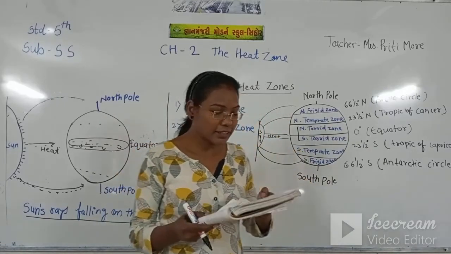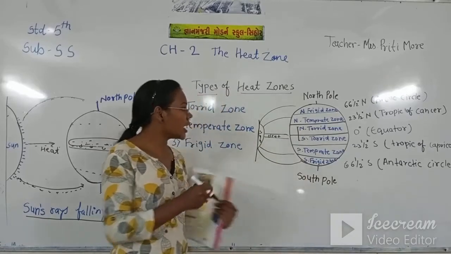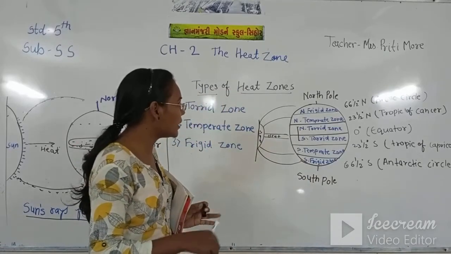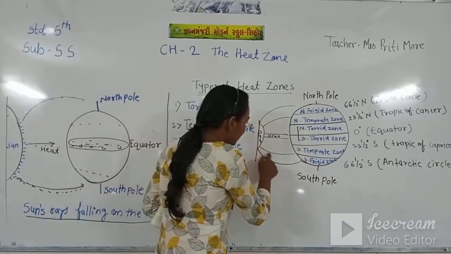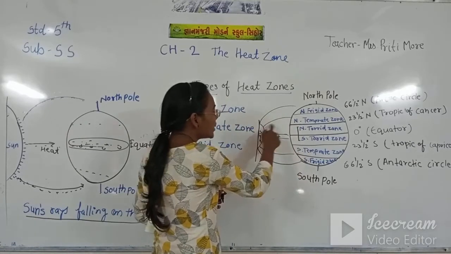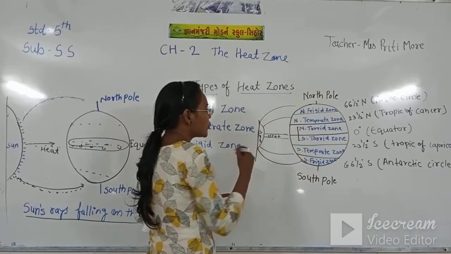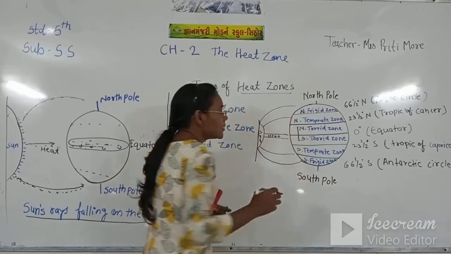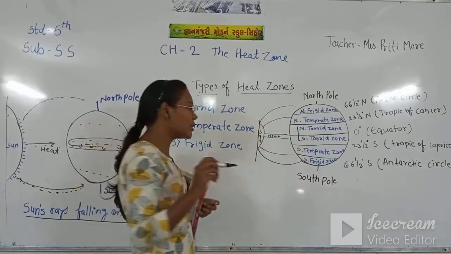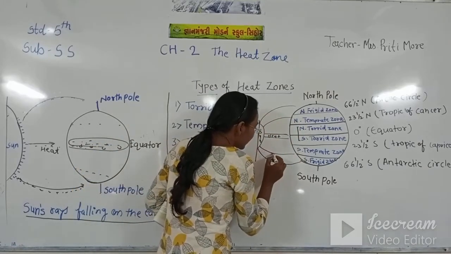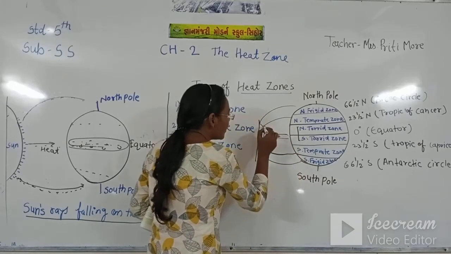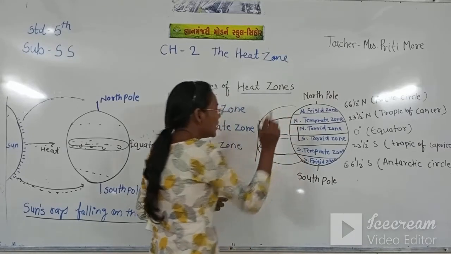Now let's see the temperate zone. First, I'll show you where the temperate zone is. This is the south temperate zone and this is the north temperate zone. In both zones, the sun rays come at a slanting angle.